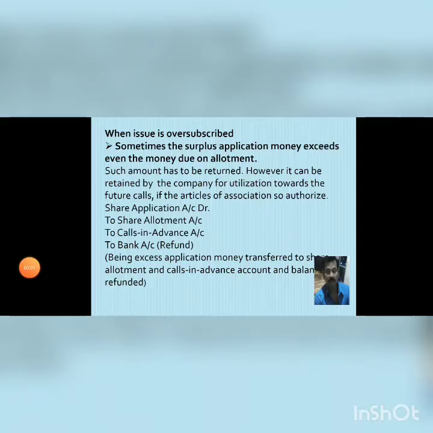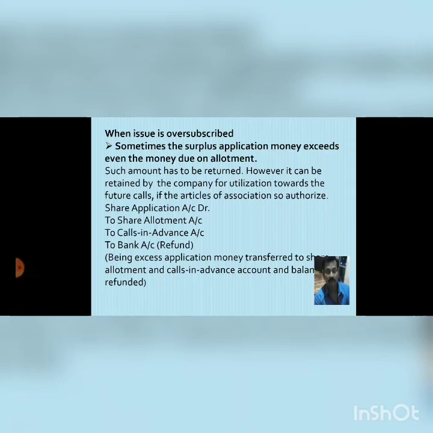Come to the second case. When issue is oversubscribed, sometimes the surplus application money exceeds even the money due on allotment. So in this case, what does the company do? Instead of returning the money to the subscribers, the company adjusts that money on the calls which are due.